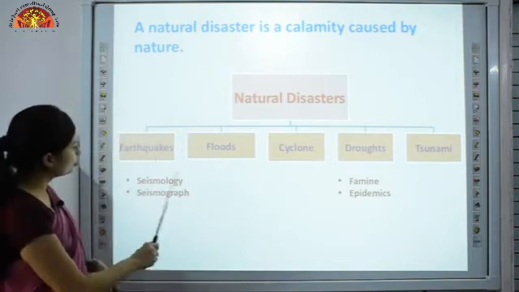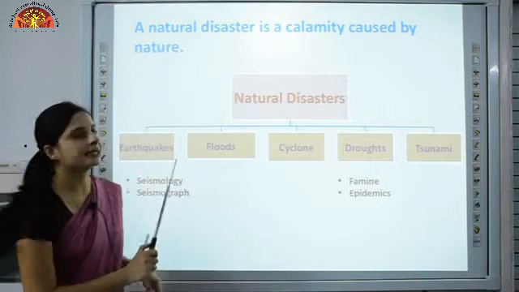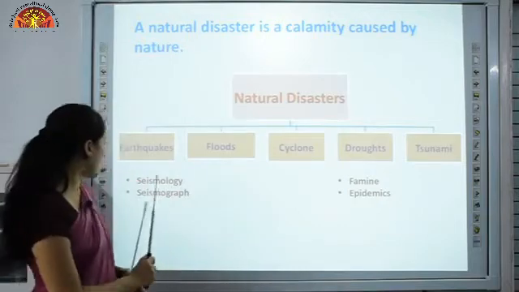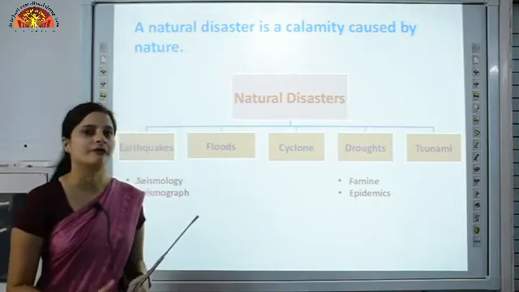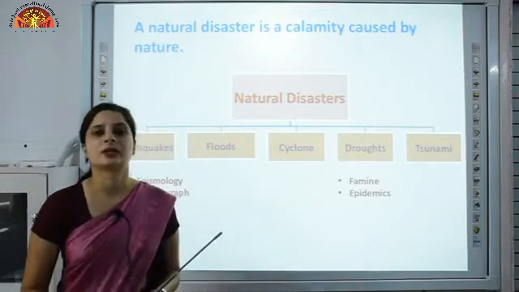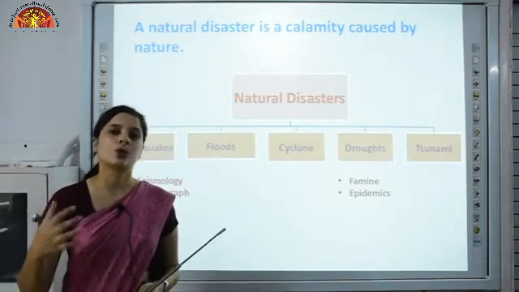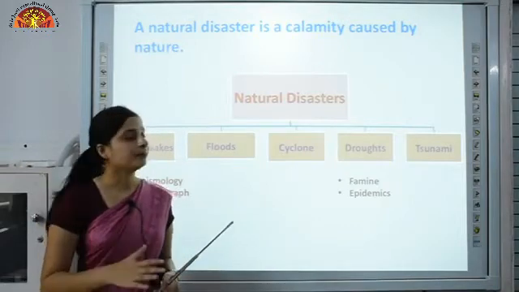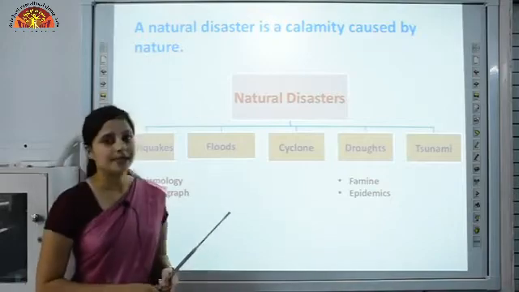Now we learnt two terms over here, seismology and seismograph. Seismology is the study of earthquakes and seismograph is an instrument used to measure the shaking of the land. Now what precautions should you take during an earthquake? You should immediately come out of the building so that things don't fall on your head, but you should be away from tall trees and tall buildings.